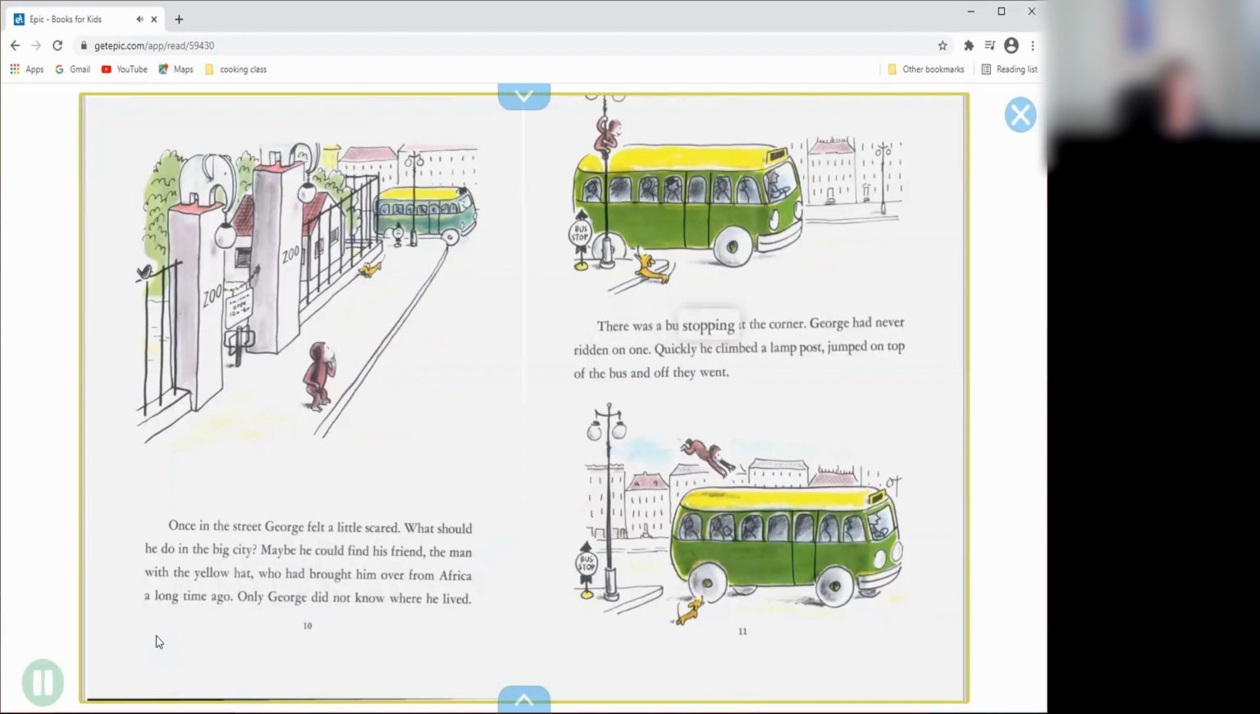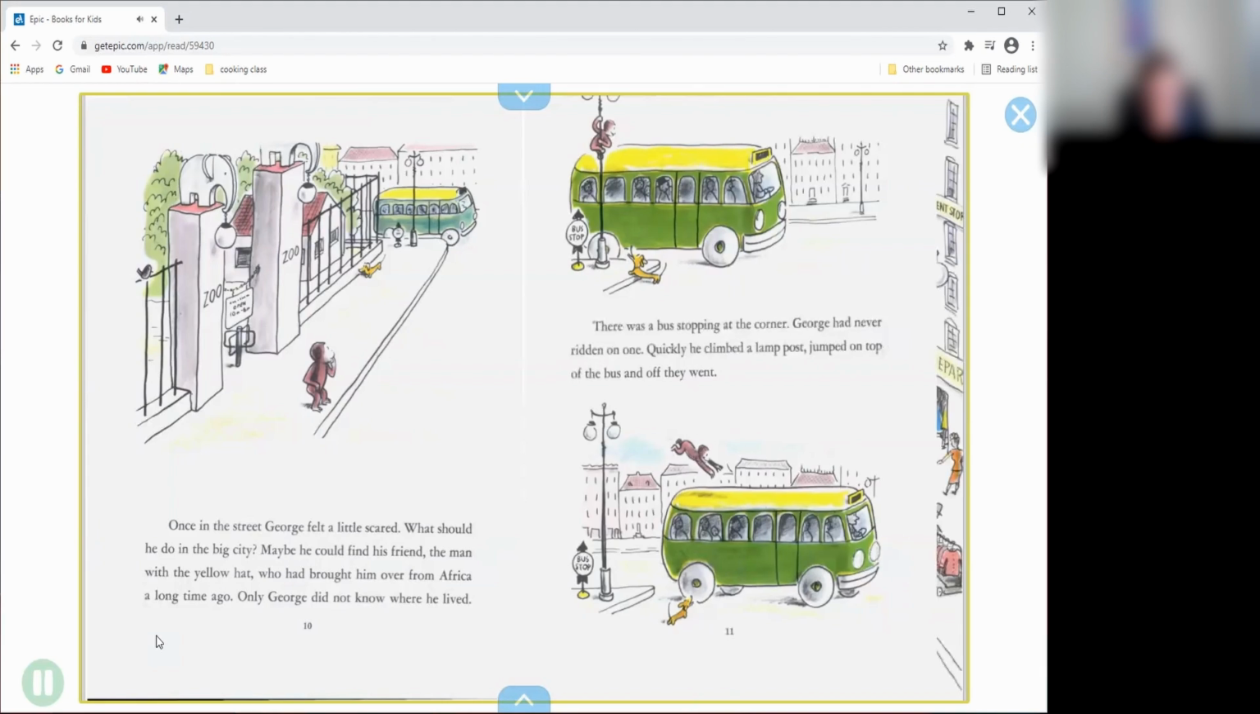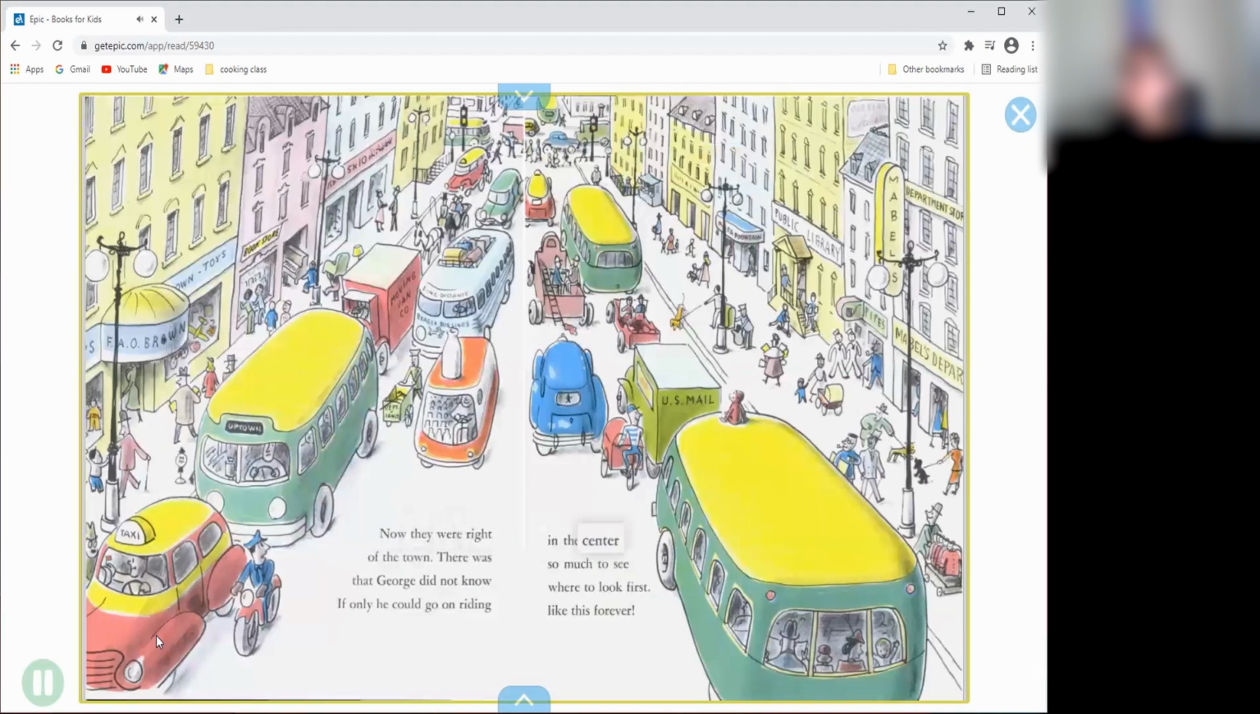There was a bus stopping at the corner. George had never ridden on one. Quickly, he climbed a lamppost, jumped on top of the bus, and off they went. Now they were right in the center of the town. There was so much to see that George did not know where to look first. If only he could go on riding like this forever.